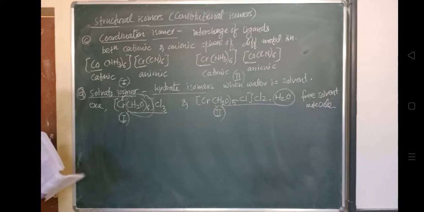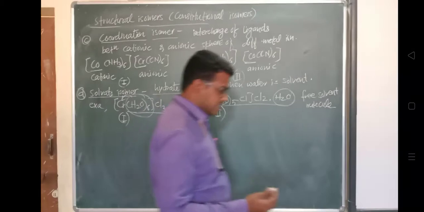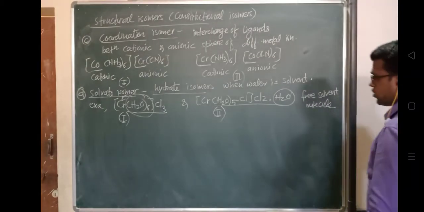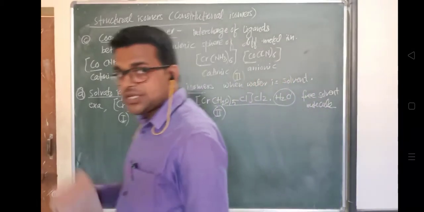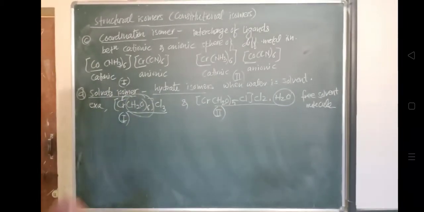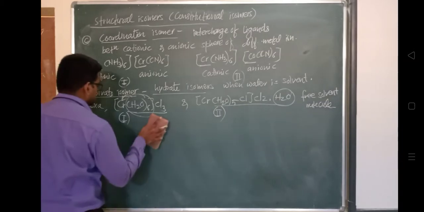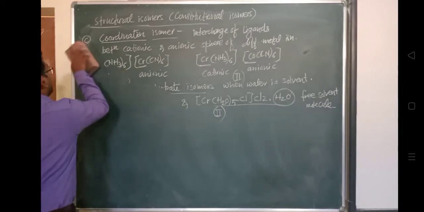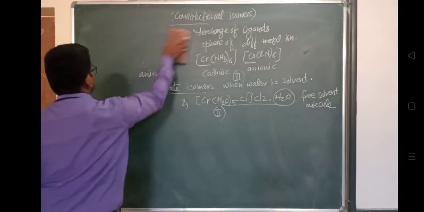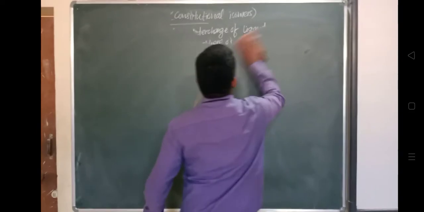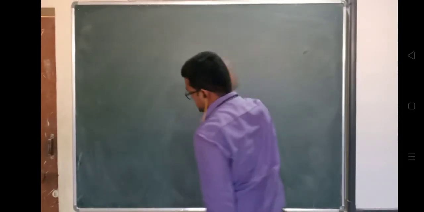So this is all about the classification of isomers. This portion is completed right now. Now we'll move towards the next topic, the stability. How do we predict the stability of these isomers? That we will discuss.